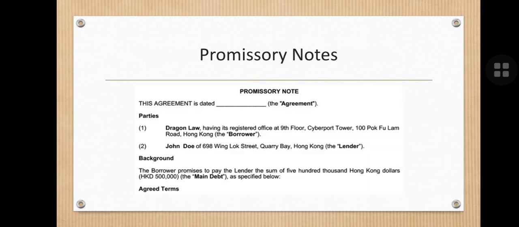So a promissory note looks like this. It's a specimen of promissory note. You can see this agreement date is mentioned over here. The first party is Dragon Law, and the second party is John Dewey. And then the borrower has promised to pay the lender a sum of 500,000 Hong Kong dollars as below, and then the agreed terms and conditions over there. So this is a specimen of promissory note.